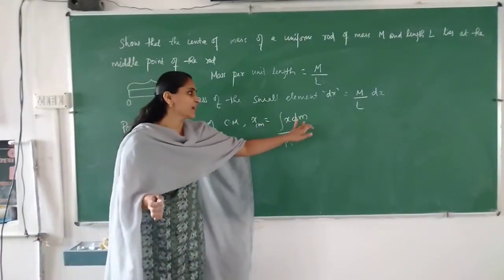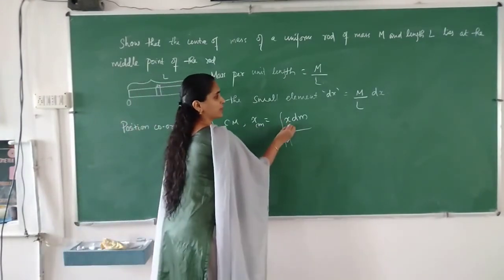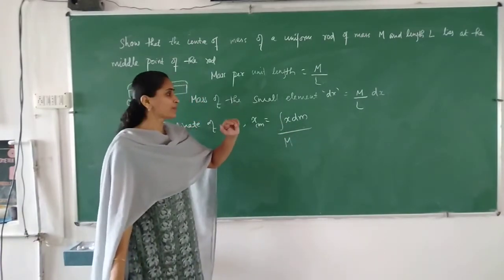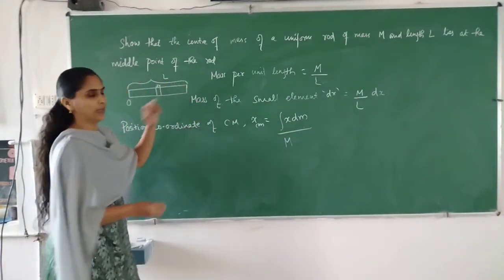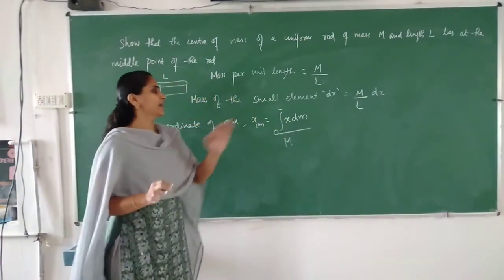Dm is the mass of the small element. x is the variable, and x varies from 0 to L, so we write integral 0 to L x dm.